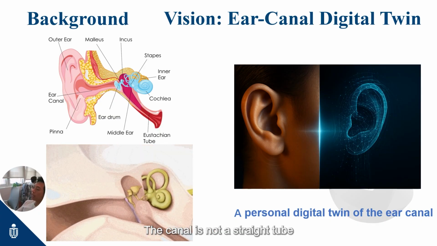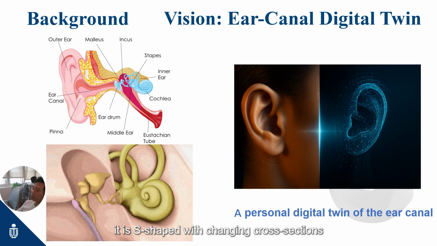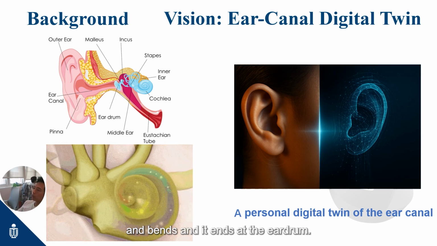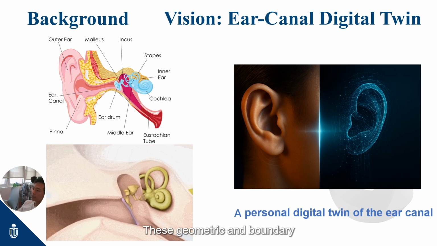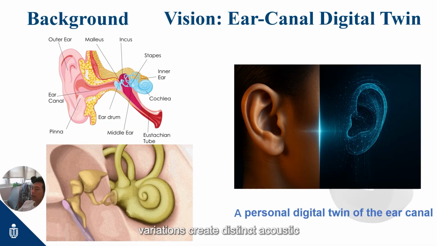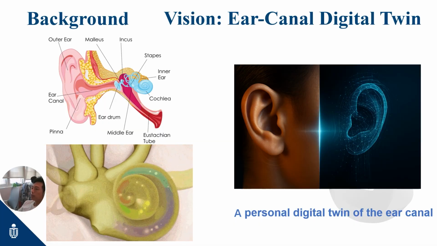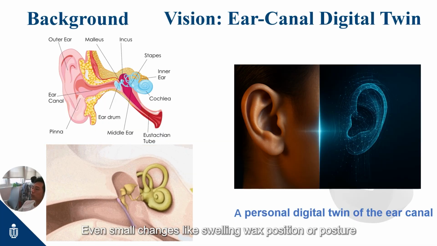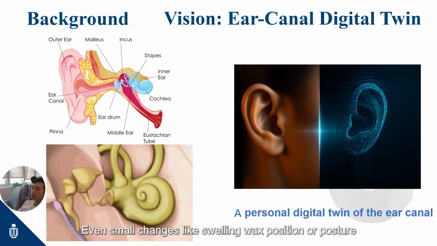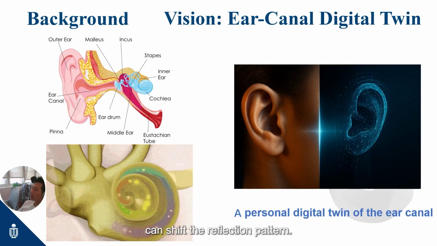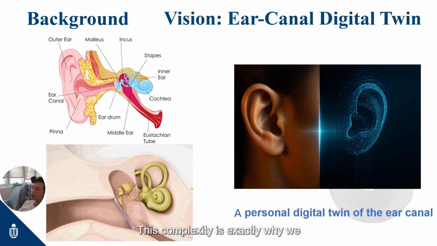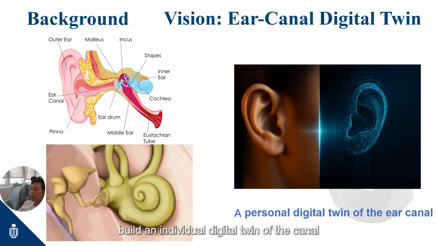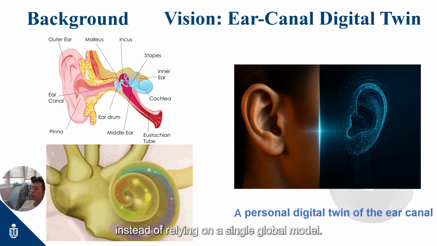The canal is not a straight tube. It is S-shaped, with changing cross-sections and bends, and it ends at the eardrum. These geometric and boundary variations create distinct acoustic reflections for each person. Even small changes like swelling, wax position, or posture can shift the reflection pattern. This complexity is exactly why we build an individual digital twin of the canal instead of relying on a single global model.